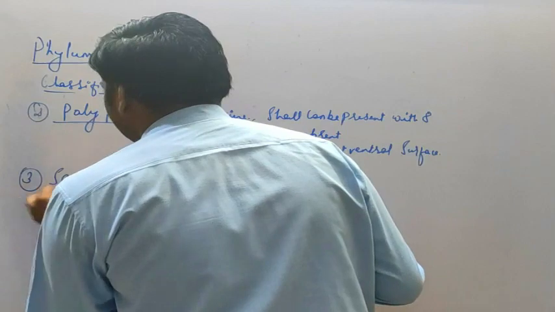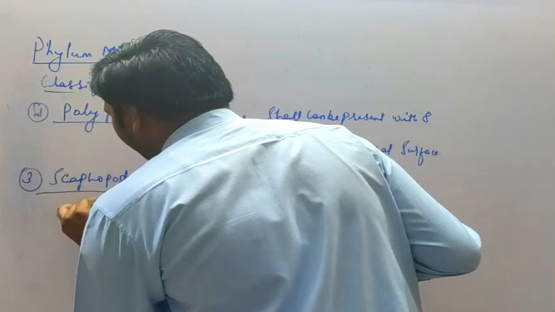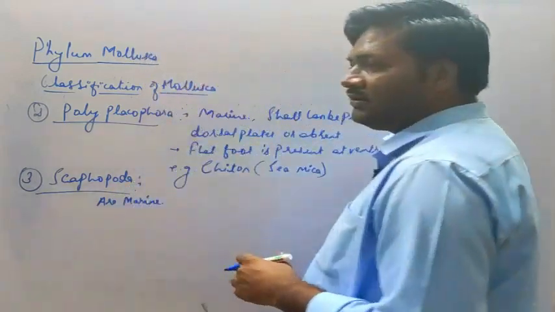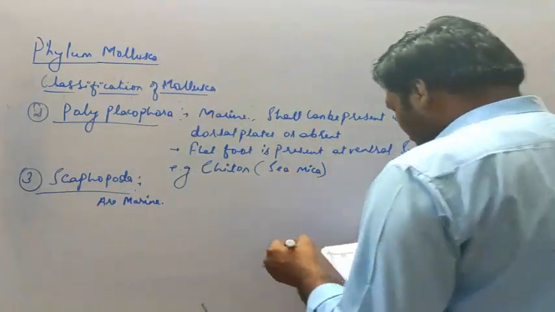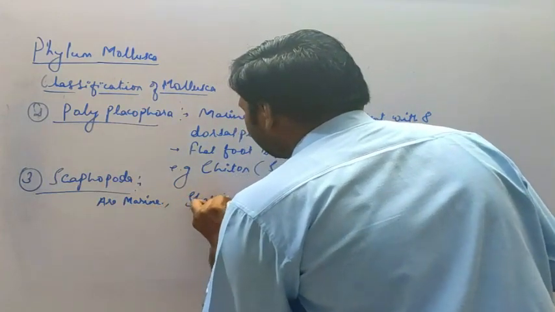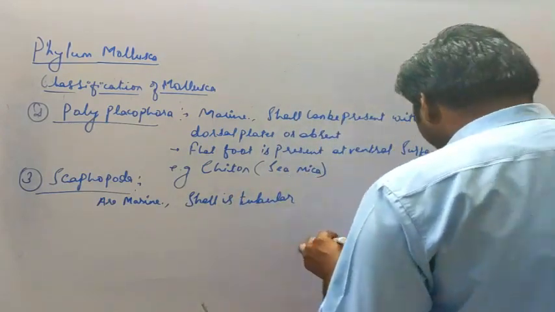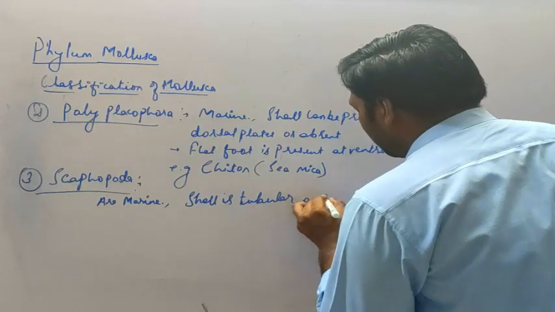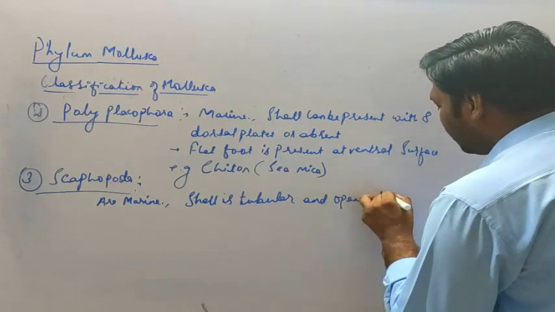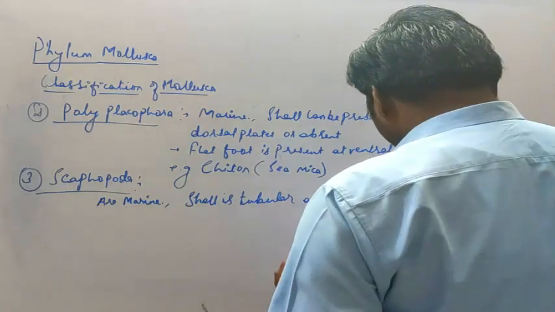Scaphopoda, third class. So let's see their characteristic features. These are marine. So the habitat they have is marine, they are found in marine water. Then the shell is tubular and opens at both ends.